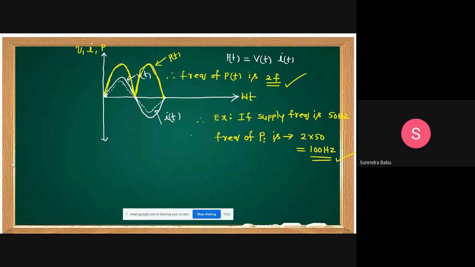The next one is sinusoidal AC source across the inductor. Do this one, students. Sinusoidal AC source across the inductor. The second one is sinusoidal.